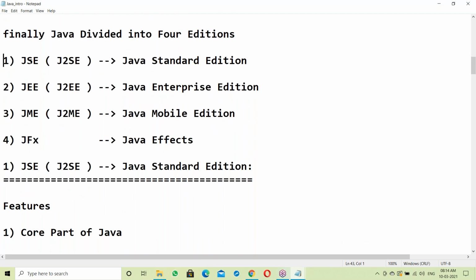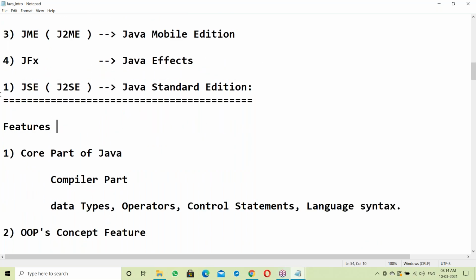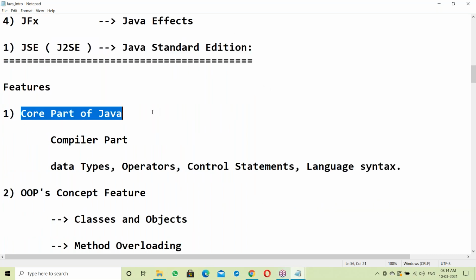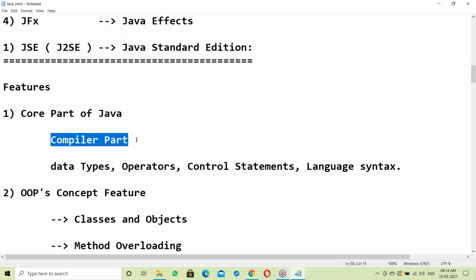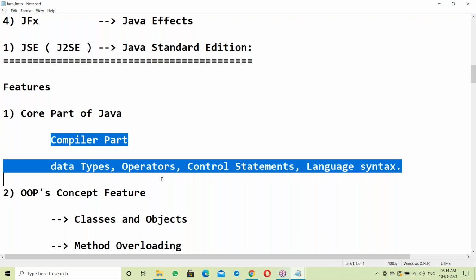We're using SE, so let's see the SE features first. What are the features of SE? It's the core part of Java. Core part means the compiler part: data types, operators, control statements, and language syntax. Data types like the int keyword and float keyword are all keywords that are part of the compiler. No imports are required here.